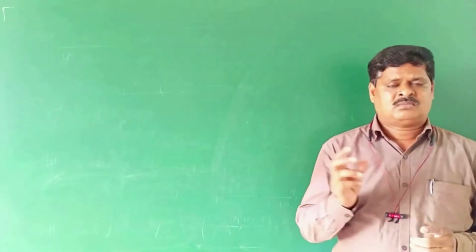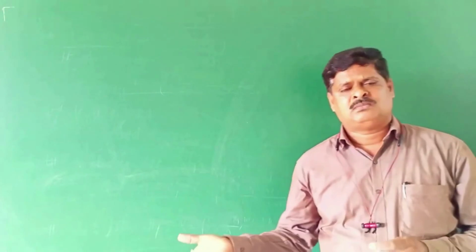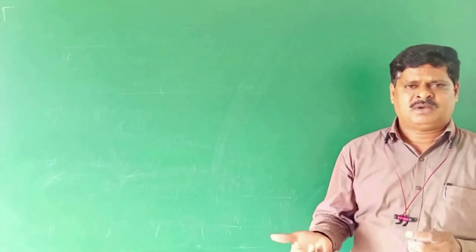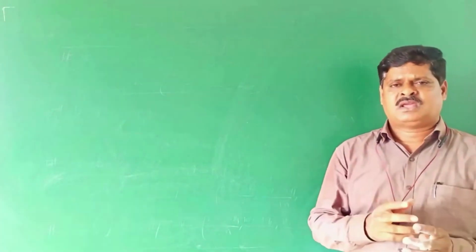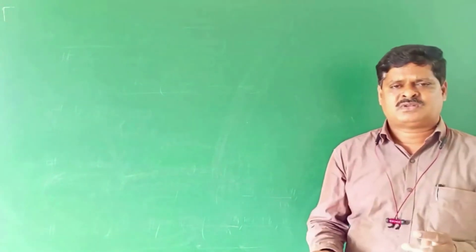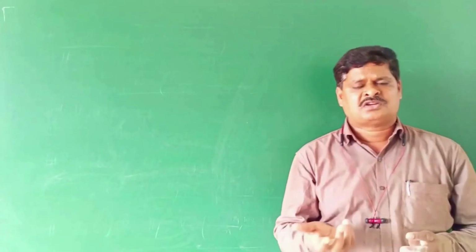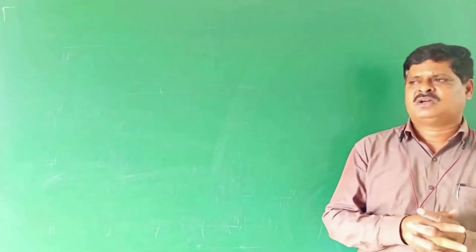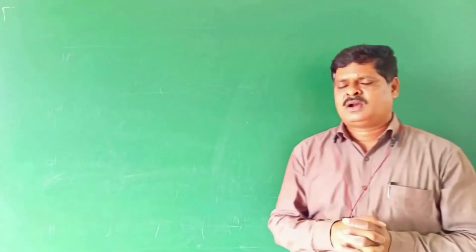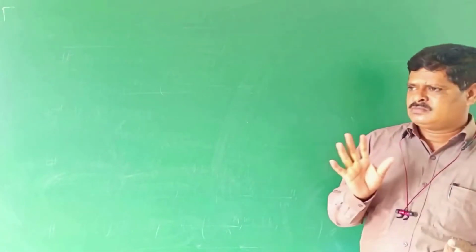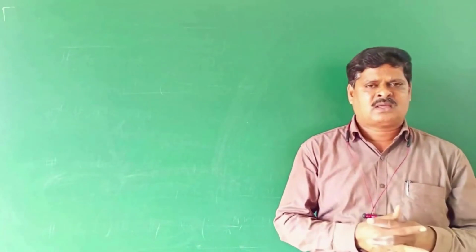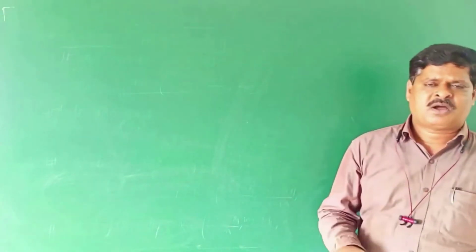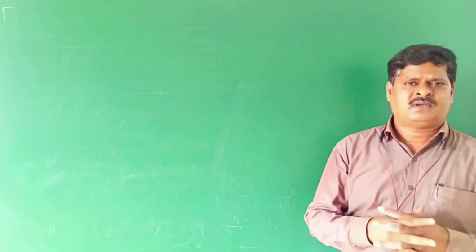Some concepts go missing in between chapters. They are not aware of direction ratios, how to find them, or the relation between them. And then there is some lack of proper practice. Some students won't practice, and if they don't practice properly, they also feel difficulty.